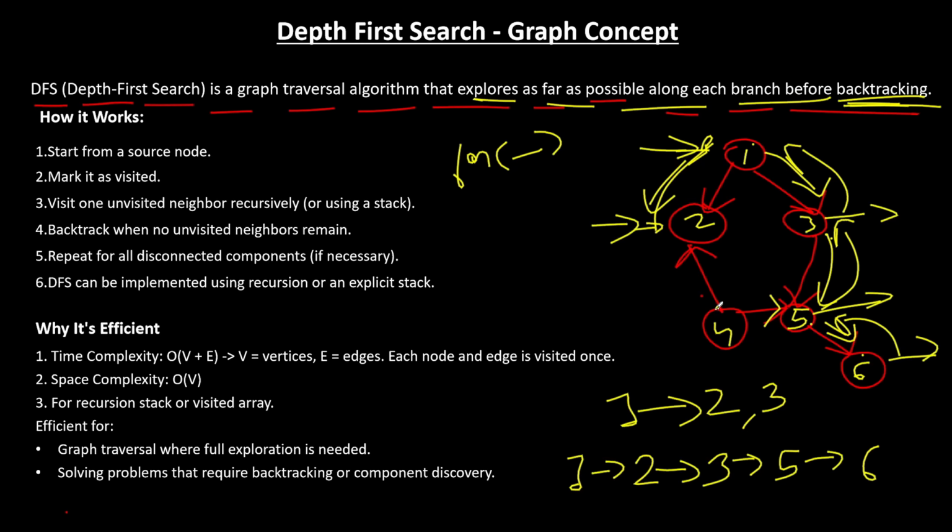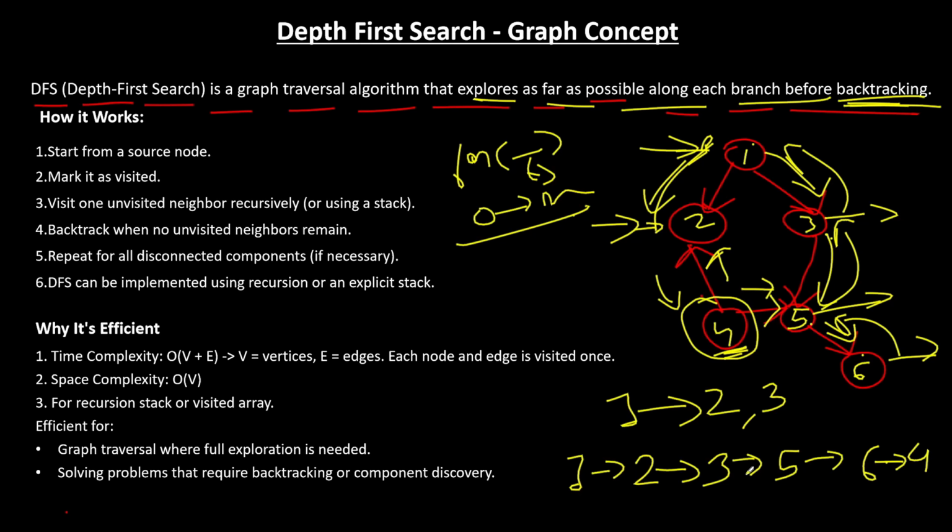It was the four which was not visited. So when we go through a for loop, which basically goes from 0 to n nodes, and we mark everyone visited, when you come to 4, you see it is not visited, so you start from 4 here. But you cannot go to 5 because it is already visited, and 2 because it is already visited. So this is what a depth first search looks like.